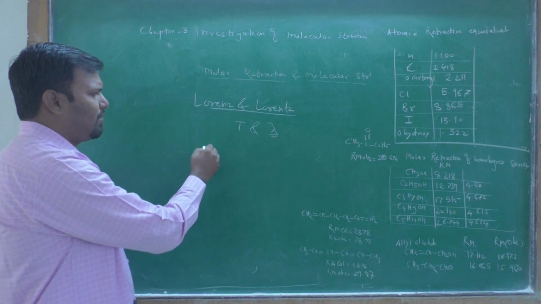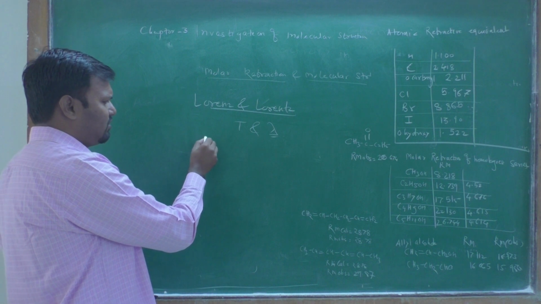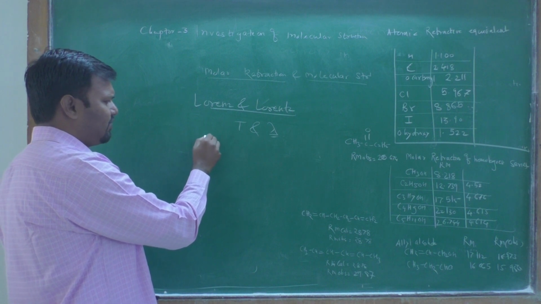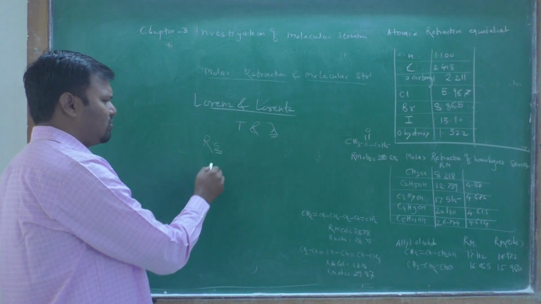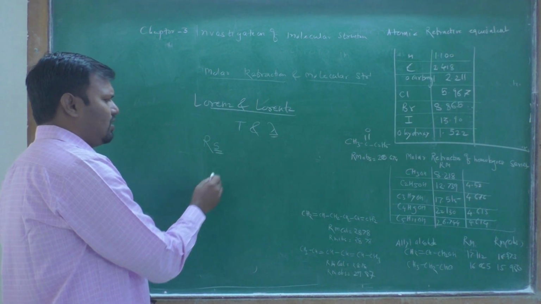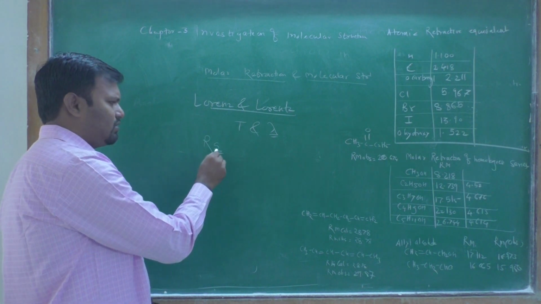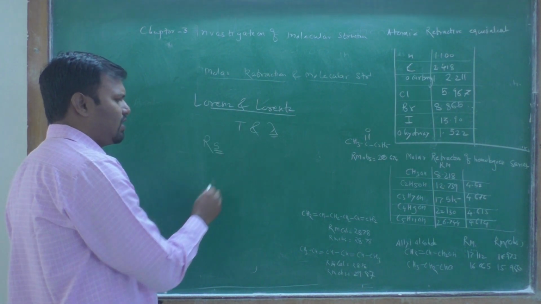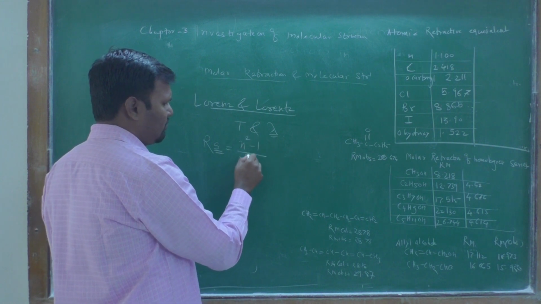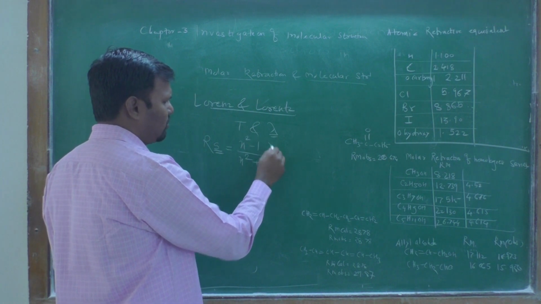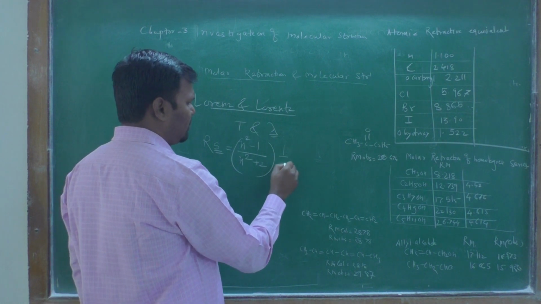It is called the specific refraction, where S stands for specific and R for refraction, given as n squared minus 1 upon n squared plus 2, multiplied by 1 upon density.